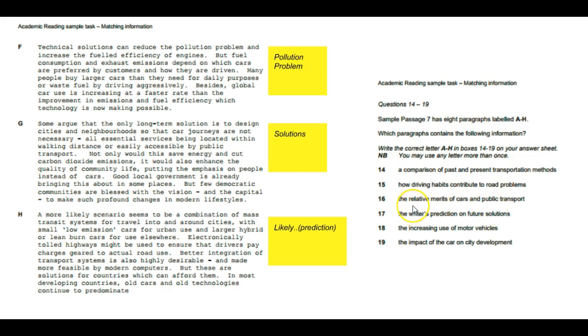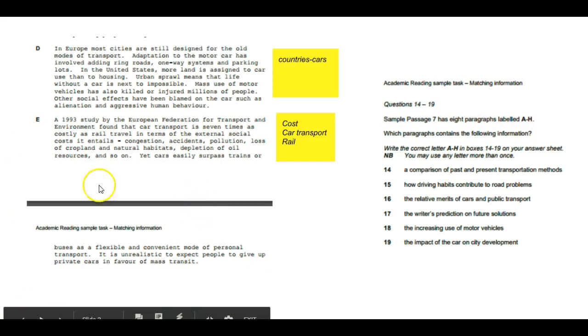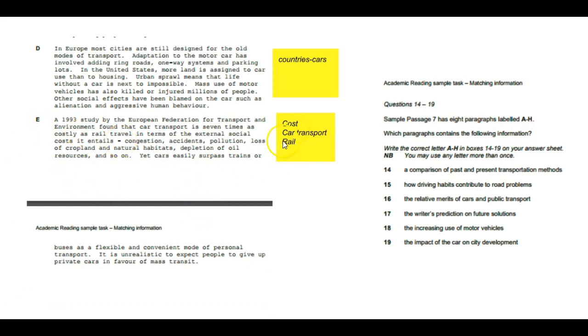Even if you don't know the word merits, sometimes you get confused, but you know what public transport is, meaning buses, trains. And if you remember, we did add those words to one of the paragraphs. It was paragraph E, where we had cost, car transport, rail, buses, trains, right? So it's public transport. We matched it with 16.